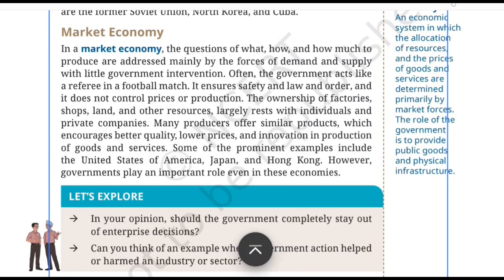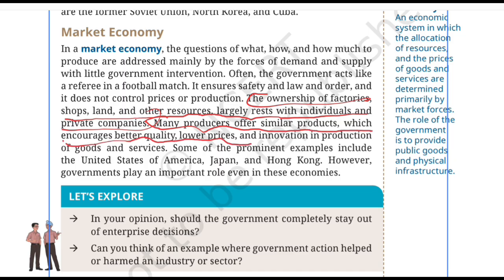So moving further to understand even more about the market economy here, the ownership of factories, shops, and land and other resources largely rests with individuals and private companies. So this reinforces what we just saw in figure 8.7. Unlike the planned economy, the market ownership is much more important here. Individuals and companies can own businesses and productive resources. Many producers offer similar products, which encourages better quality, lower prices and innovation in production of goods and services.